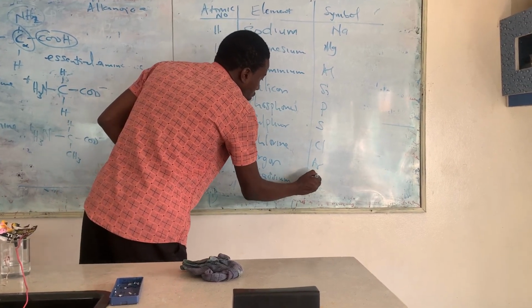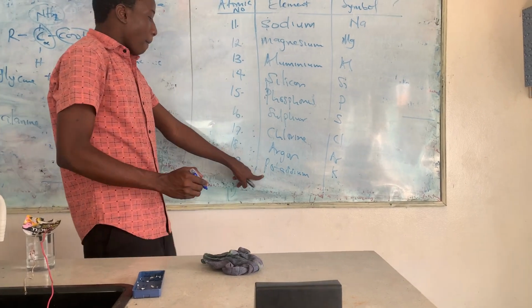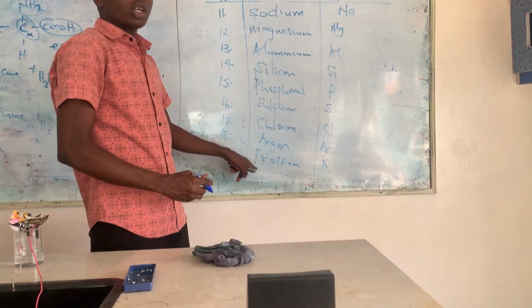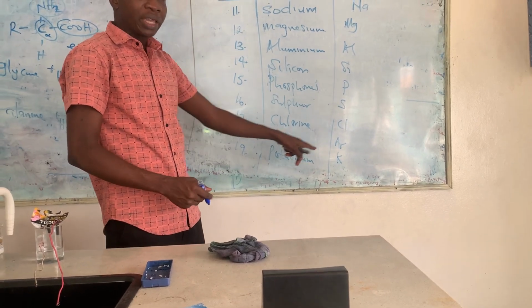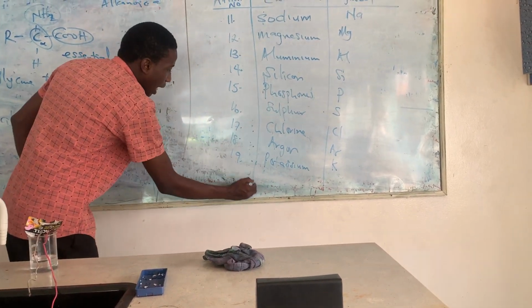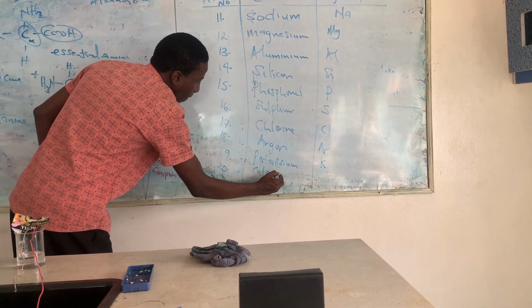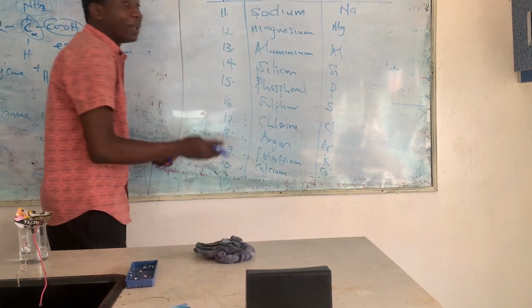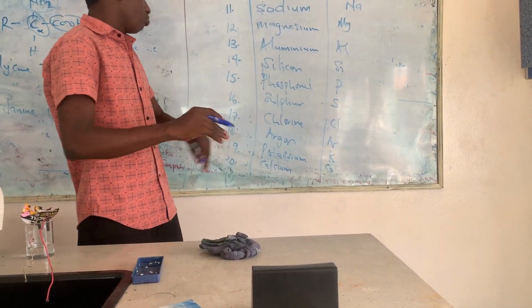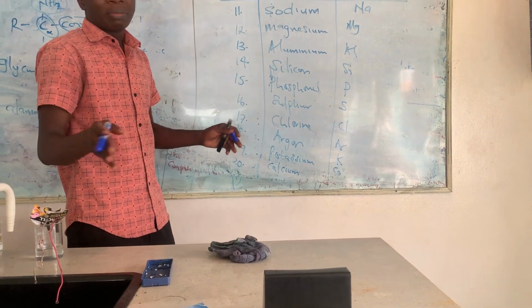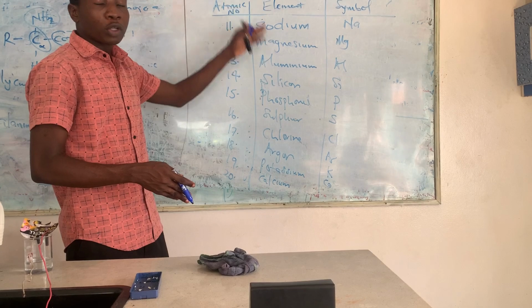Now, potassium also, the symbol does not have a P because the name they call potassium in Latin does not start with P, it starts with K. And number 20, we have calcium. So we have them like that. Talking about all those elements, we have them like that. So we have the first 20.